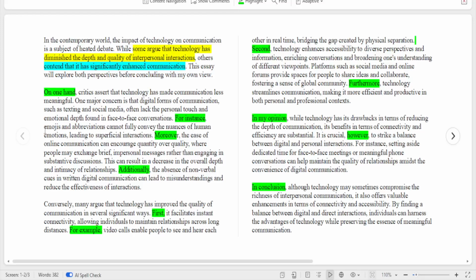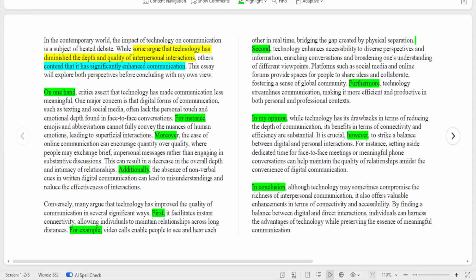Critics assert that technology has made communication less meaningful. Can you see that I paraphrased it again? There are so many things you can do with the question. You can paraphrase them in different ways. So one major concern is that digital forms of communication, such as texting and social media, often lack the personal touch and emotional depth found in face-to-face conversations.